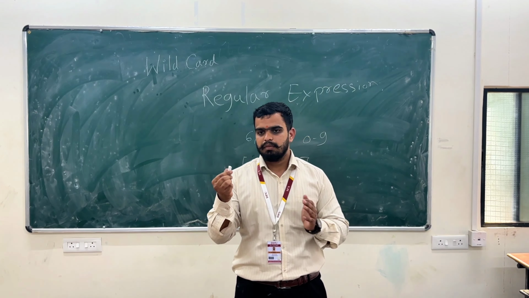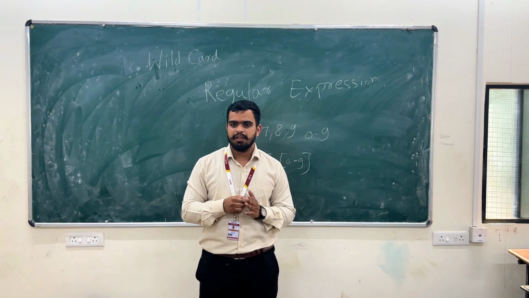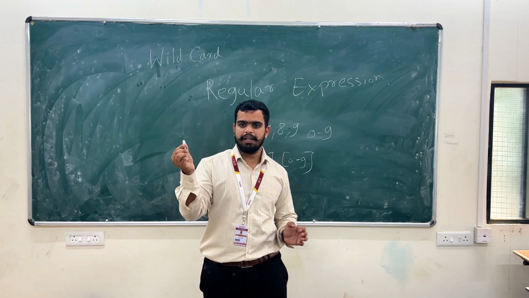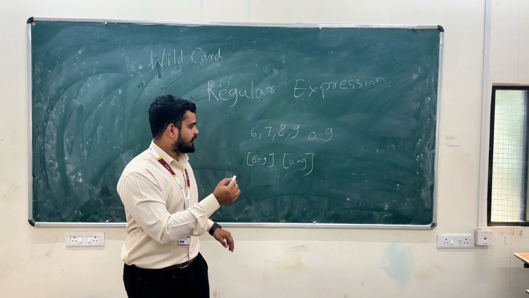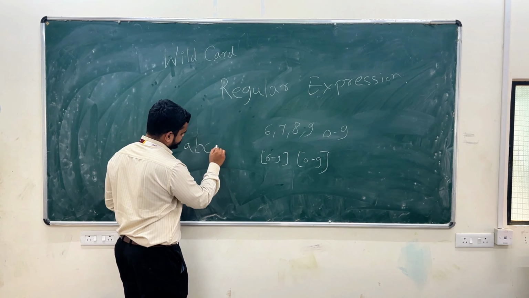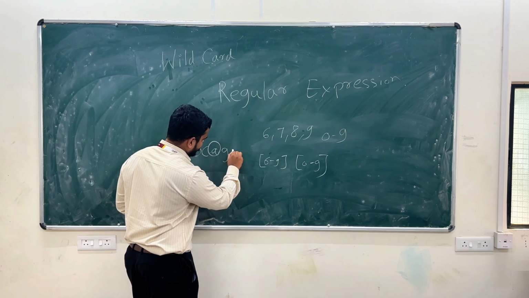We all fill up some kind of forms. You know, in email there are some validations. Let's suppose abc@gmail.com.